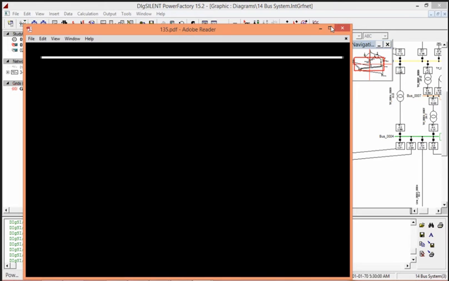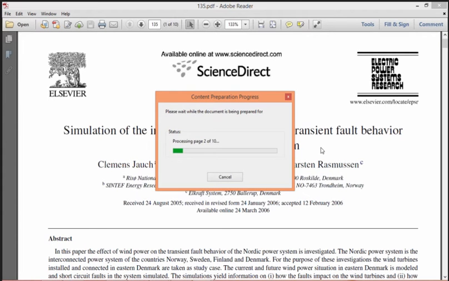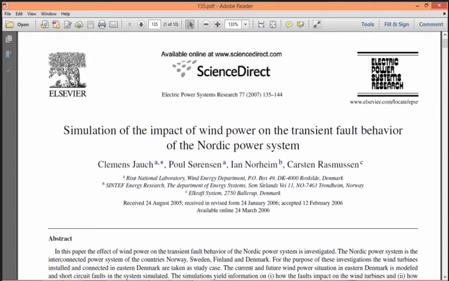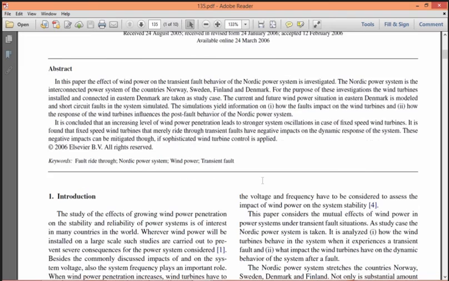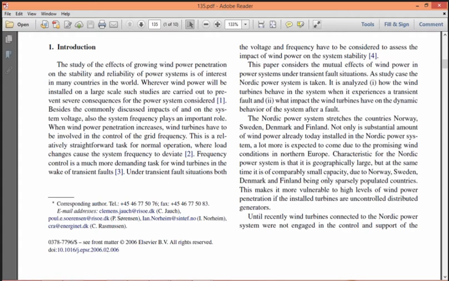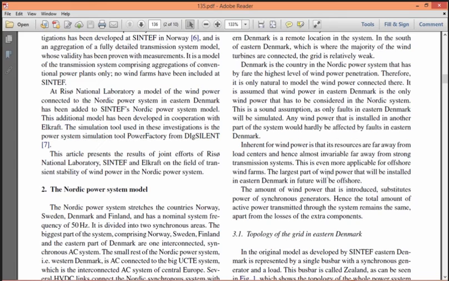These are some papers which are published using Dixieland in trending technologies like wind power, simulation impact of wind power on a transient fault behavior of Nordic power system. So these are some papers which have been published. Nordic power system is stretched in the countries Norway, Sweden, Denmark, and Finland. So these are a practical implementation of study cases on existing systems.